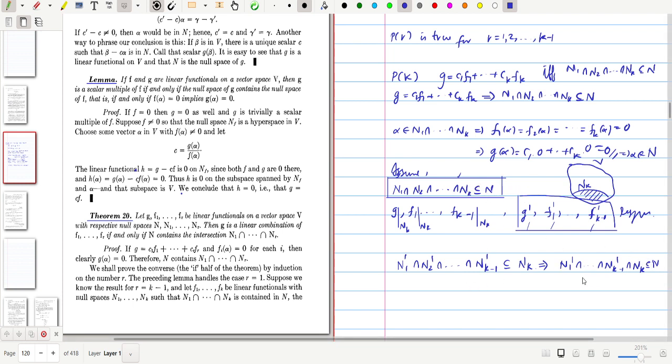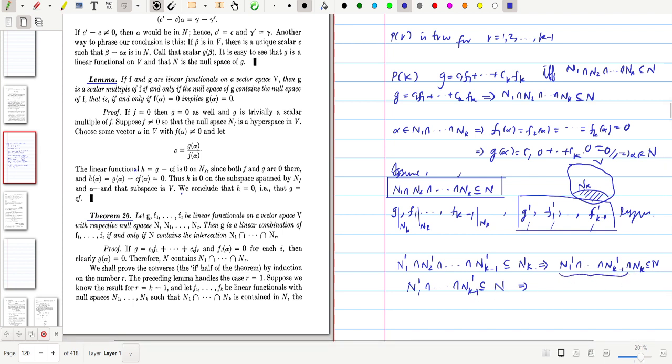Now from this you can write n1 prime intersection, etc., intersection nk prime is contained in n.